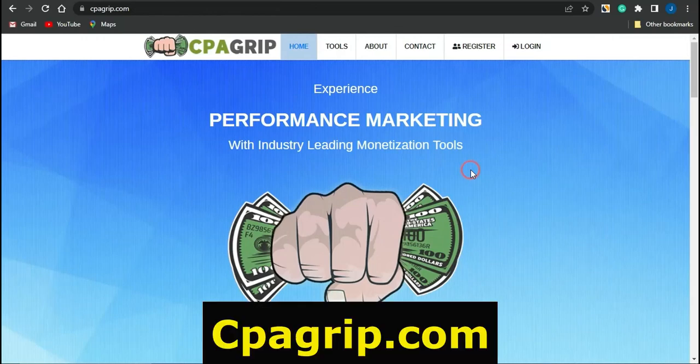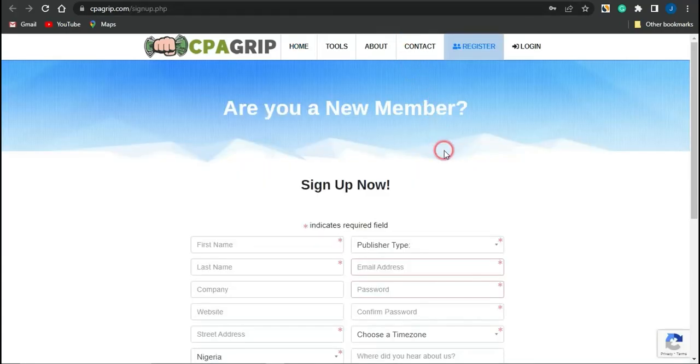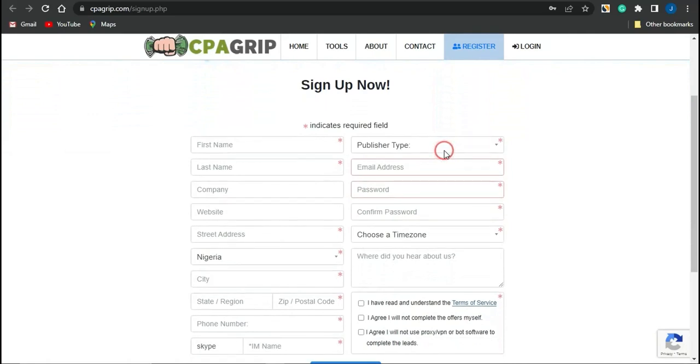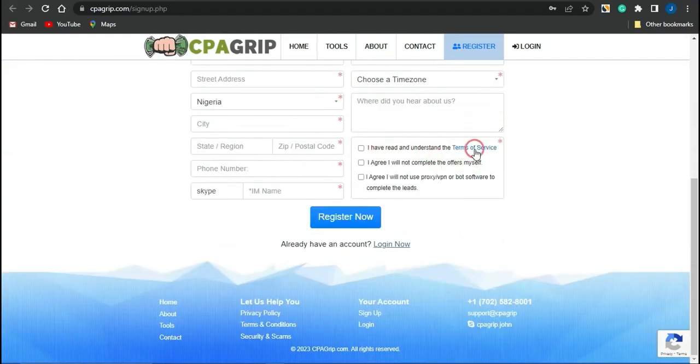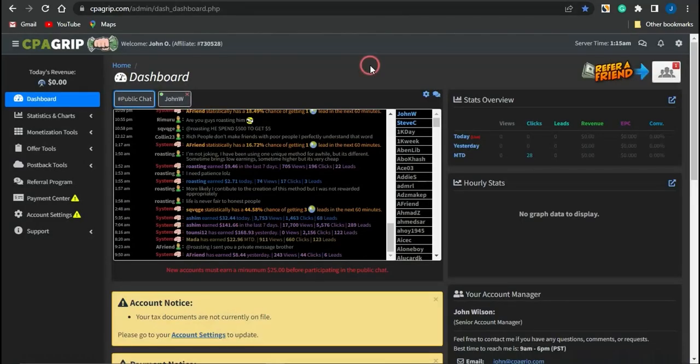And guys, if you don't have an account on CPA Grip, you could just simply click on register, where you'll be brought to this particular page right here. Just simply go on to filling out this form, and focus more on the sections that have these red asterisk signs. Then read the terms of services and agree to them. And guys, if you click on register, your account should be created almost immediately. Then you can log into your account and gain access to it right here.